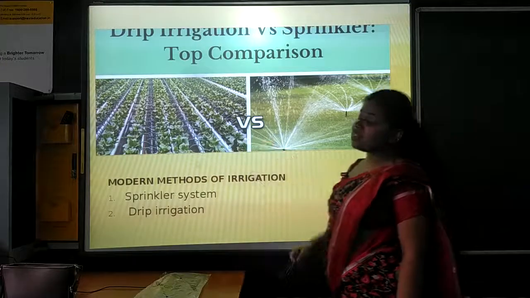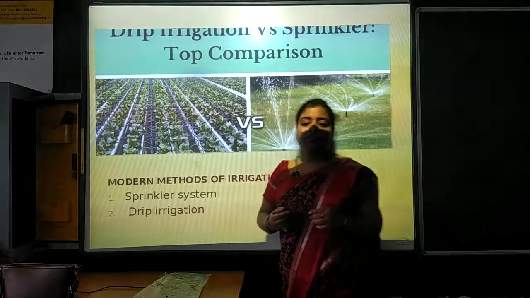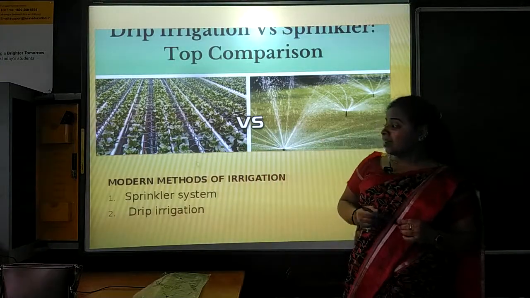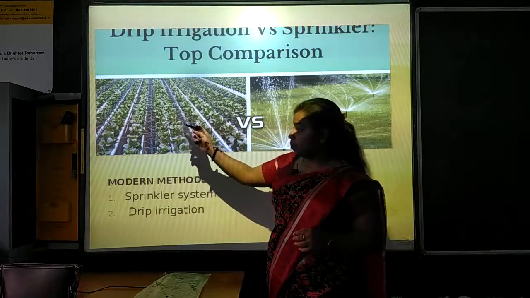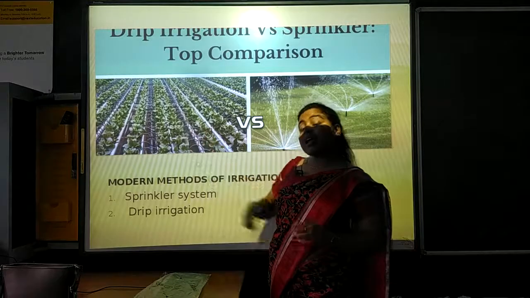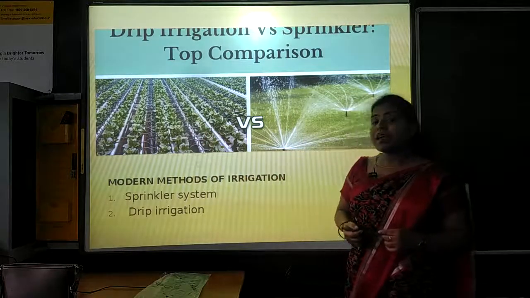Drip irrigation system is a very effective irrigation system where the water is provided to the plant only at the root of the plant where it is needed.